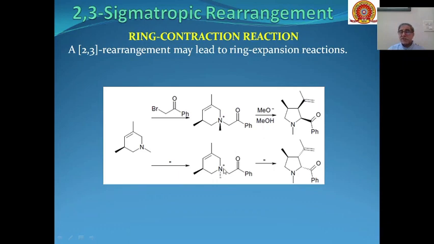This configuration will lead to the formation of these products through 2,3 sigmatropic rearrangement. This type of configuration will lead to the formation of this type of product through 2,3 sigmatropic rearrangement, and the overall result is that 6-membered heterocycles can be converted into 5-membered heterocyclic compounds. So ring contraction reaction has taken place in this type of 2,3 sigmatropic rearrangement.